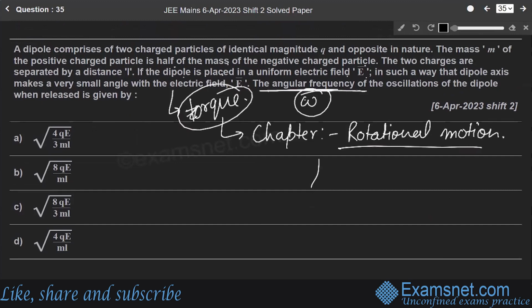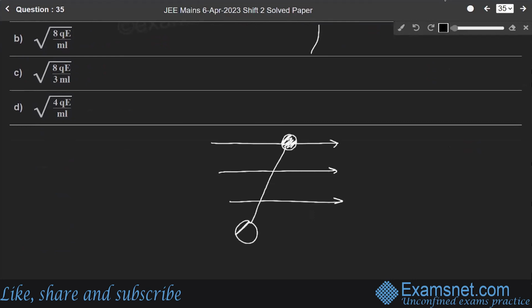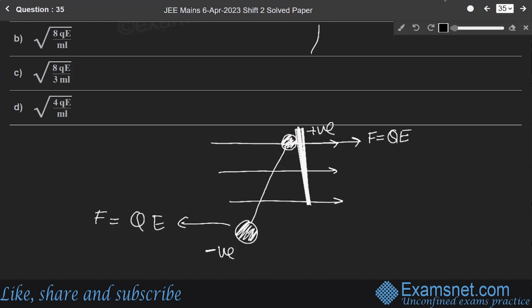So let us understand this question. See, suppose there is a uniform electric field. In this electric field there is a dipole having charges q and q, one positive and another negative. Suppose the force F equals qE is acting in this direction due to the positive charge, and F equals qE is acting in this direction due to the negative charge.